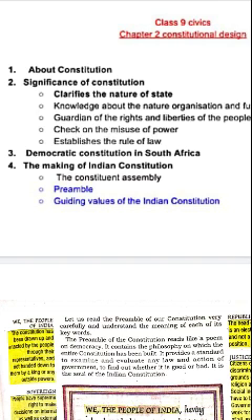Now, next point, both rigid and flexible constitution. Our constitution is both rigid and flexible. The Indian constitution is a very long and detailed document, therefore it needs to be amended quite regularly to keep it updated. Article 368 of the constitution provides for the procedure of amendment. Some articles can be amended by a